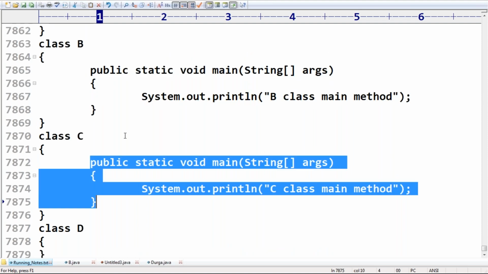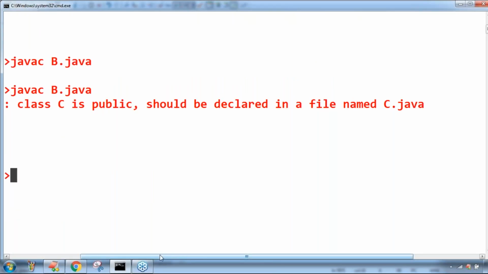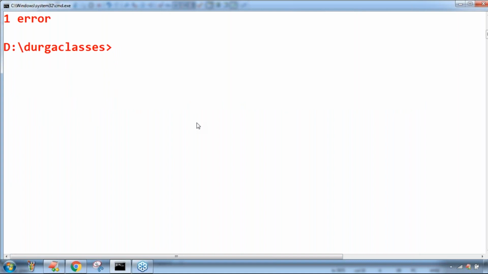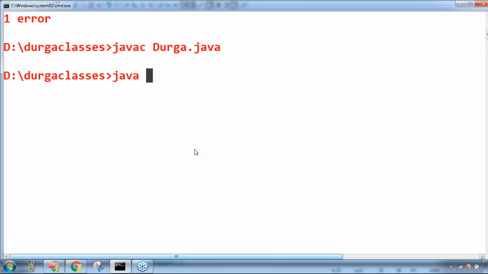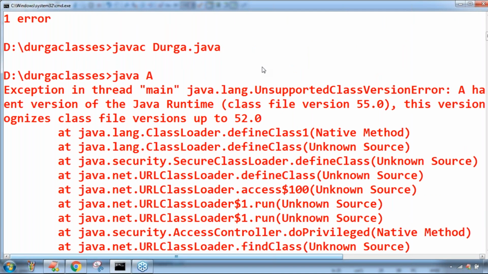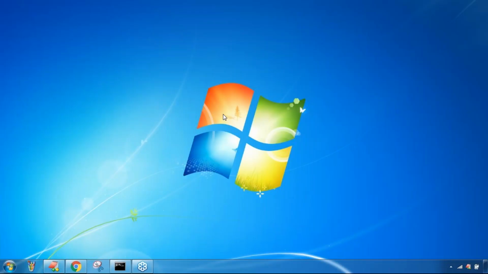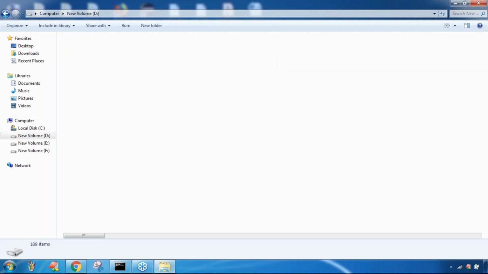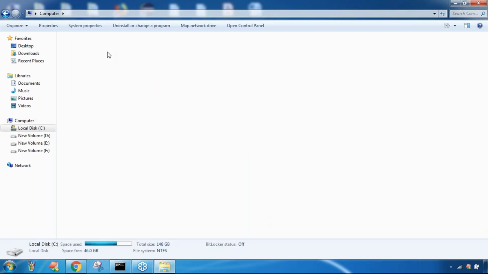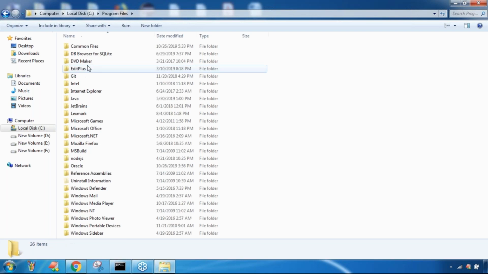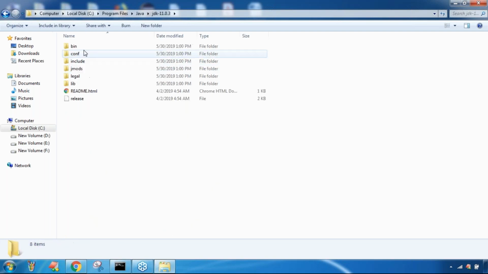Now have a look once at this terminology, friends. Here I'm taking javac Durga.java. Javac Durga.java. Yes, already compiled. Already saved. Happily the code is going to compile. We are never going to get any problems. Now java A. But the answer, sir, here just observe there is a small problem related to my version. So I'm trying to keep versions 8 and 11. Both are there in my system. That's why I'm facing this problem.